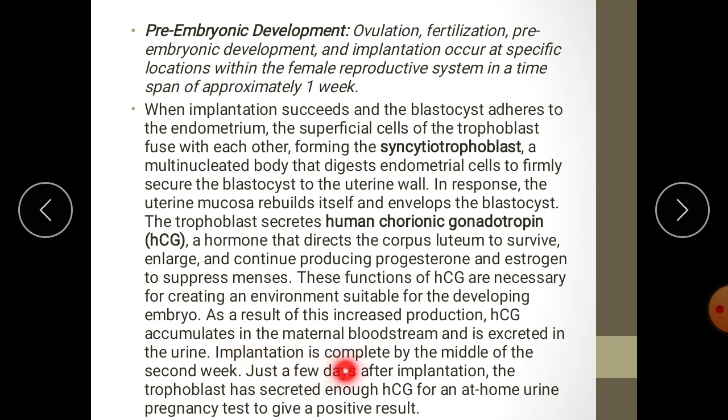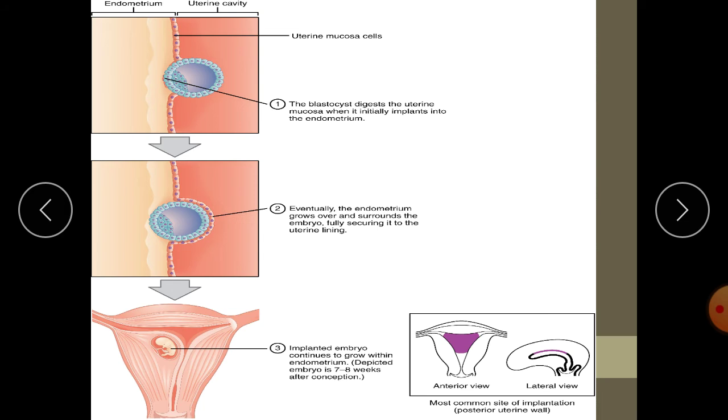Just a few days after implantation, the trophoblast has secreted enough HCG for an at-home urine pregnancy test to give a positive result. To give a positive result, HCG is important. If HCG is present in the urine, it is confirmed that the woman is pregnant. A positive pregnancy test is the presence of HCG in urine. So this is how implantation takes place.